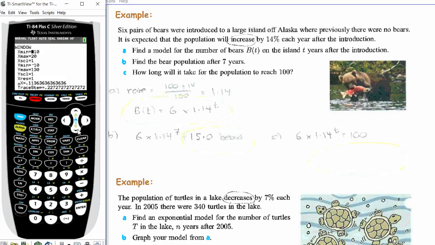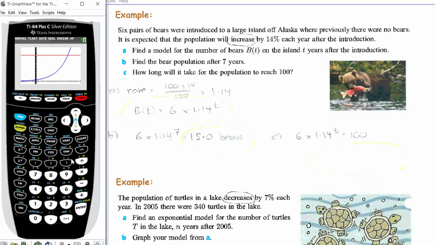Let's make our X max more like 30. So clearly it's going to be more than 20 years. Makes sense. It takes a long time for the population of bears to reach 100. I wouldn't expect it to be just a few years. So it's good to think critically about the answers. Do they make sense? So you know if you've done something wrong.